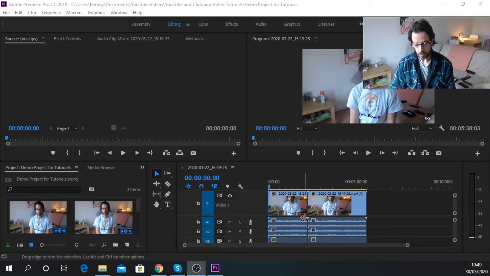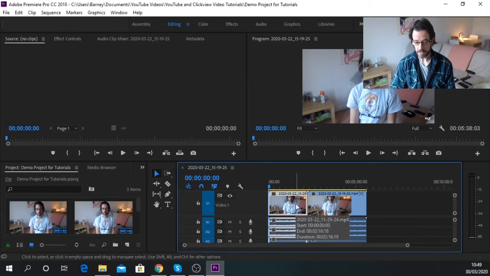So when we first bring in footage into our Adobe Premiere project, it will need cutting, rearranging and such. So I will show you how to do that. So at the moment you'll see we have this selection tool highlighted. So this is the tool that we're using. If I go over here and click on one of these clips, you'll see that it turns white. So that means that I've selected that clip. If I then move along and click that, then that's also selected.